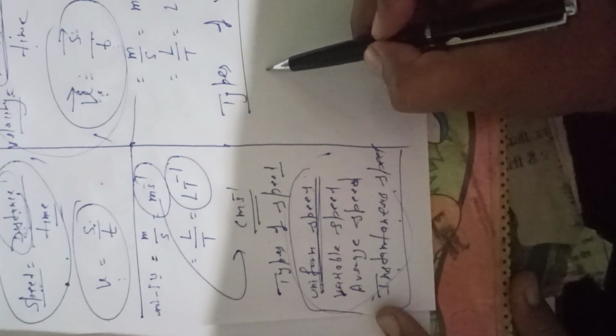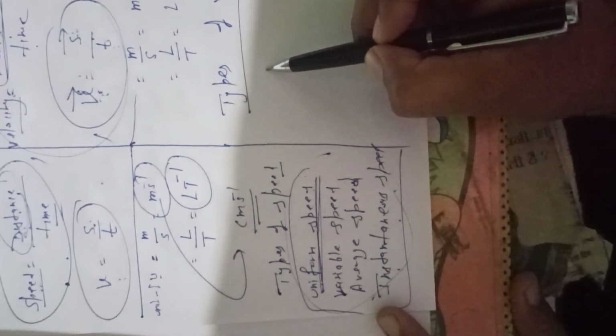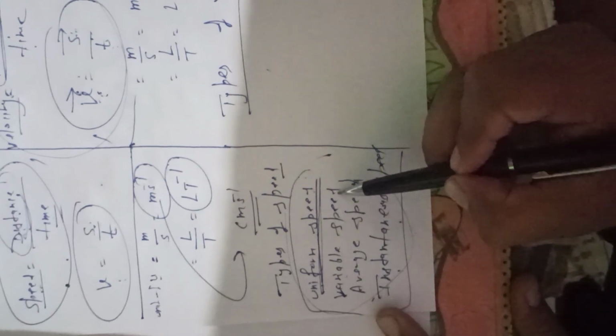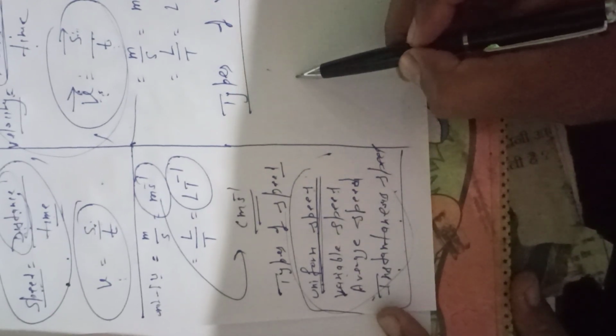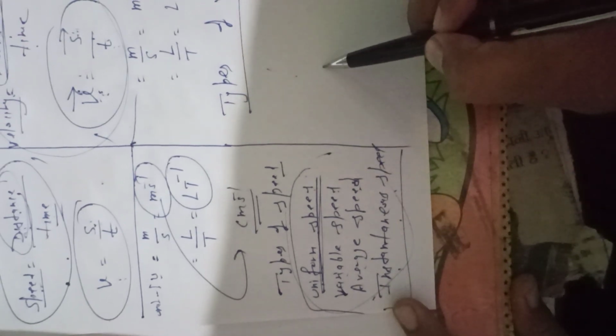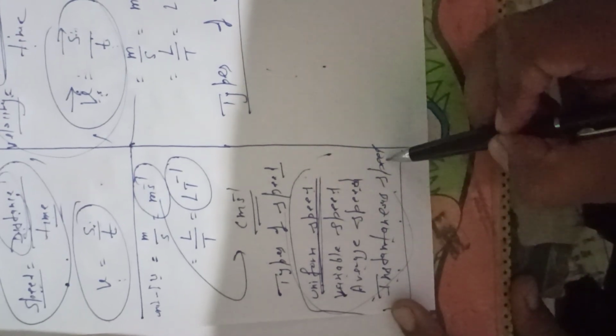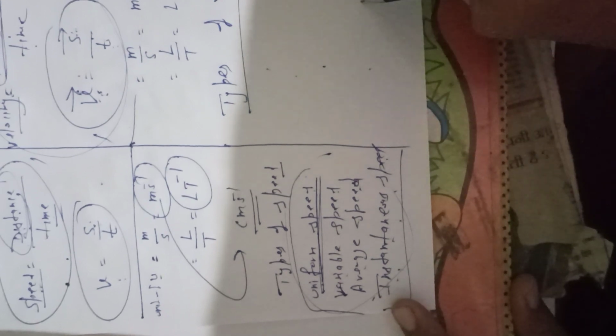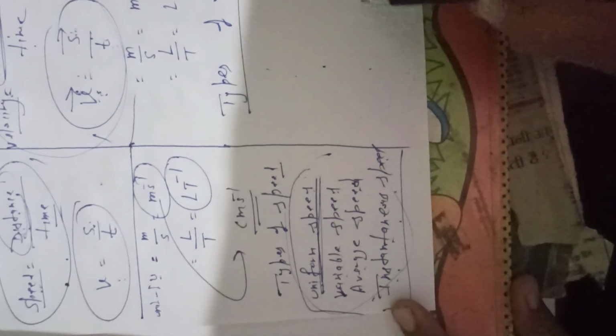Here we can write the first type, uniform velocity. Variable speed, we can write here variable velocity. Average speed, we can write here average velocity. Instantaneous speed, we can write here instantaneous velocity.